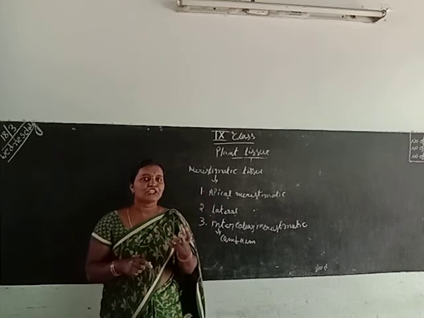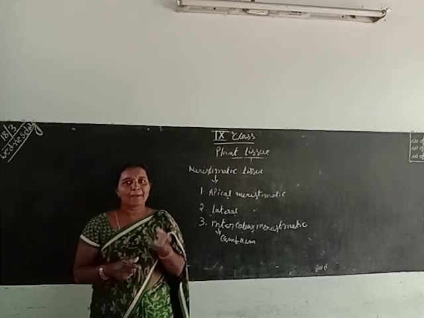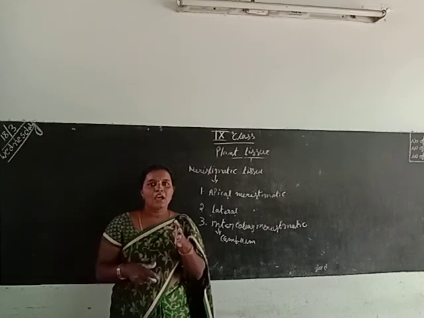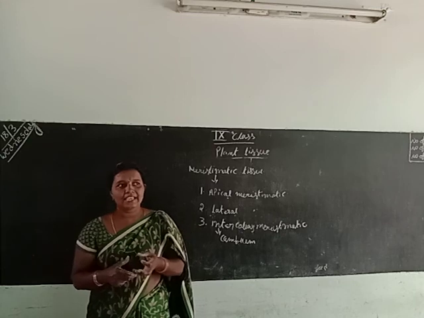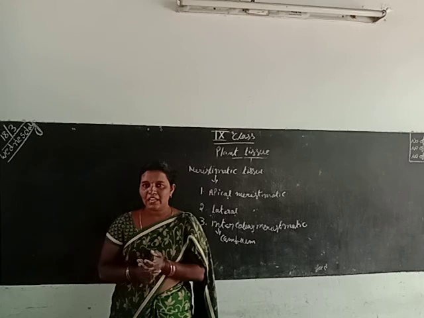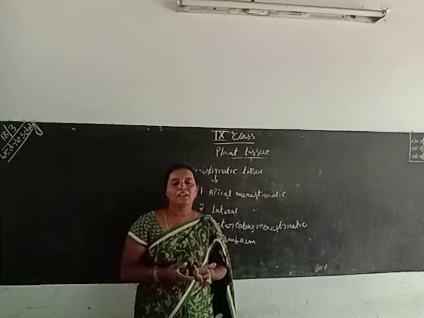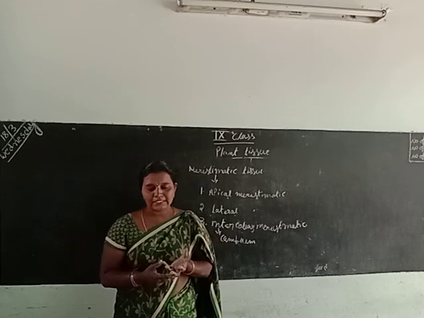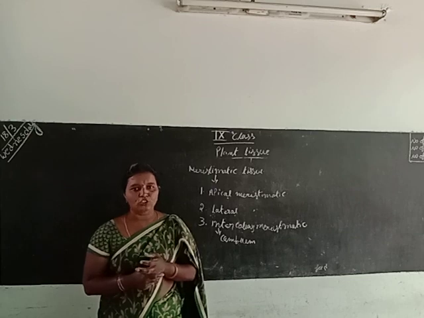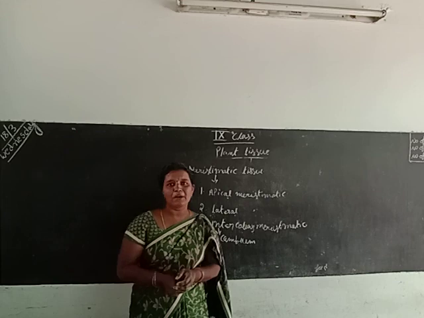Apical meristematic means the tissue at the apical part that grows the length of the plant. Lateral meristematic means the tissue where the lateral parts, the sides, of the plant grow. And intercalary means the tissue for the branches, where branching takes place in a leaf or flower stalk, called intercalary meristematic tissue. This is also called cambium.